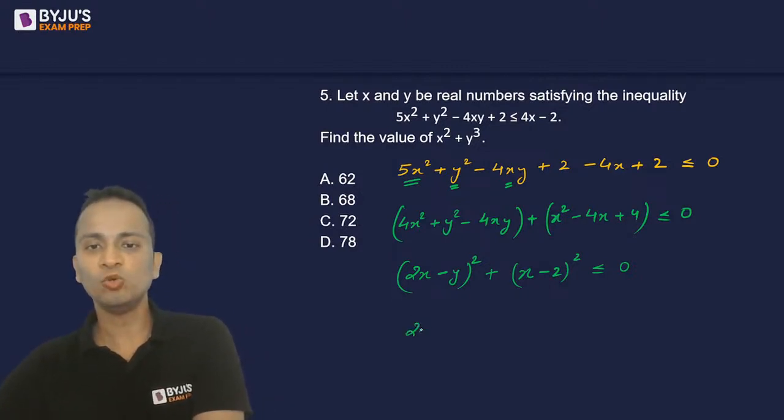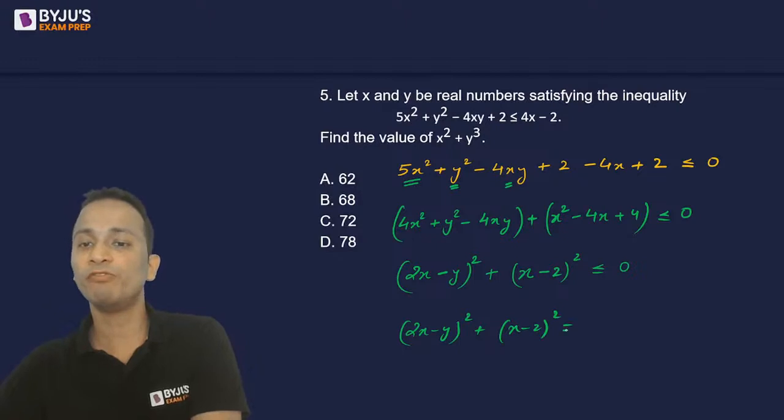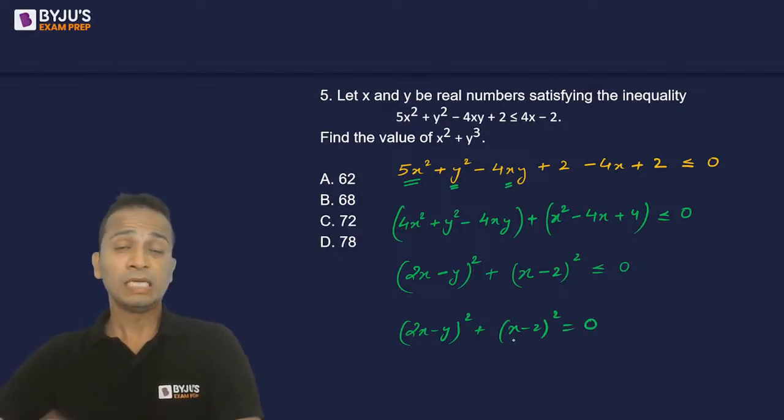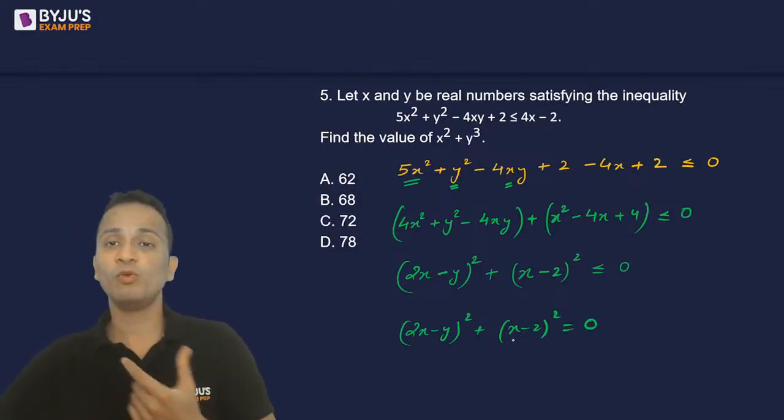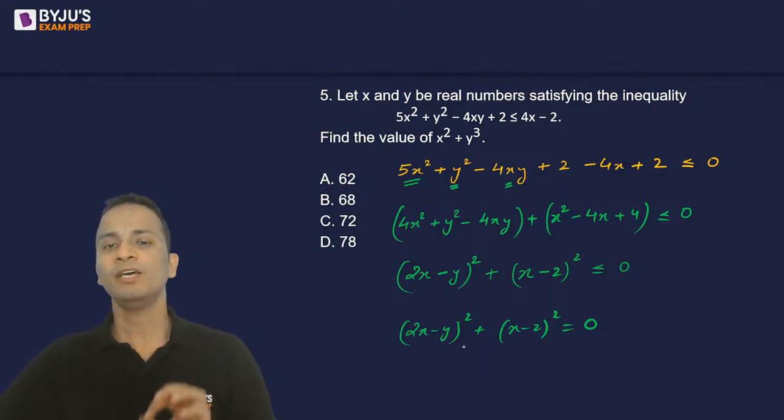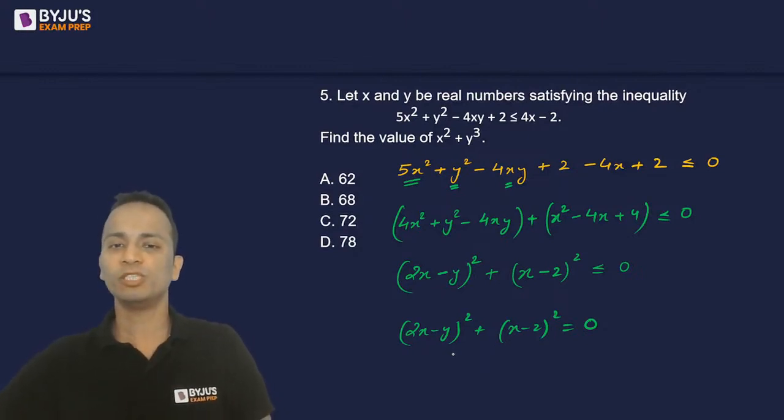So I can say that 2x minus y whole square plus x minus 2 whole square will be equal to 0. Now the sum of two perfect squares will be equal to 0 only when they are individually equal to 0.